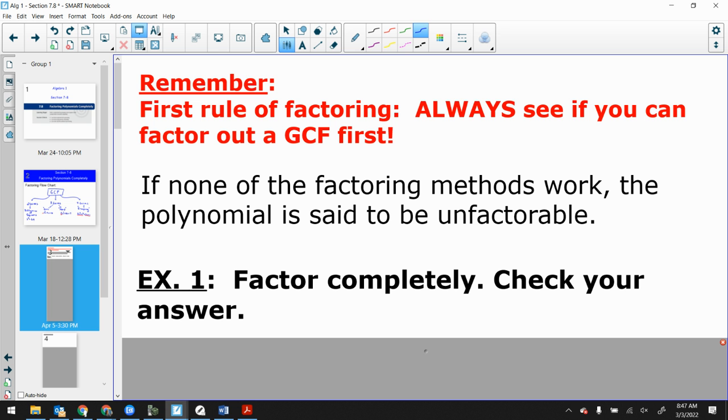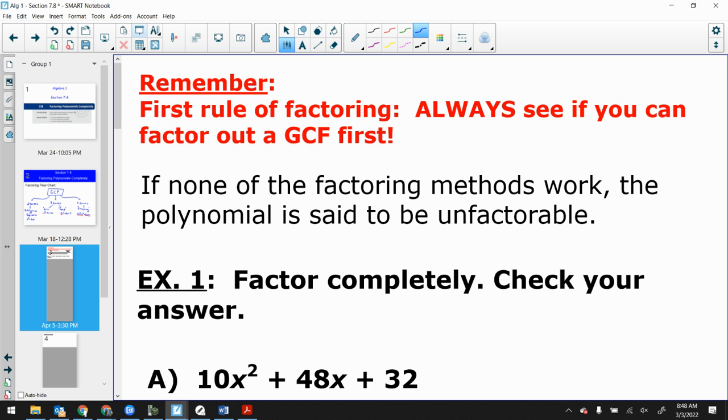Now, I will say this. The big thing at the top of that flow chart was GCF, right? That's the first thing that you should always try to look for. If you're going in order, the first thing you should always try to do is factor a GCF. And remember that if you get to the end of your flow chart and nothing has happened, and I mean nothing, not even a GCF, that's when you can call it unfactorable or prime.